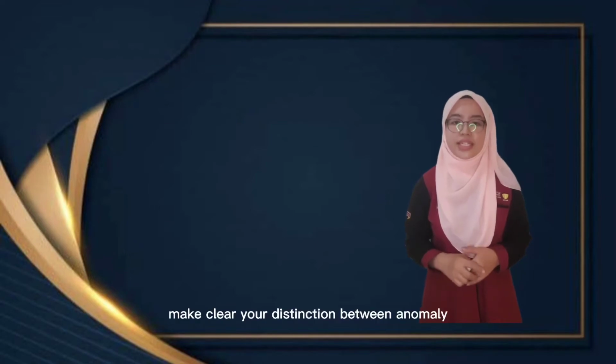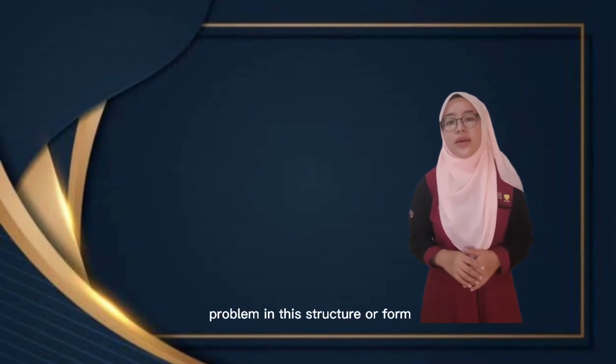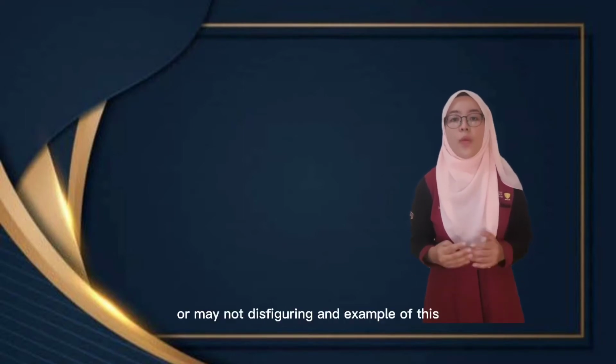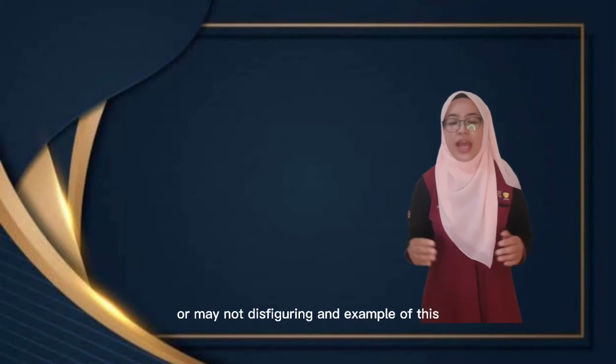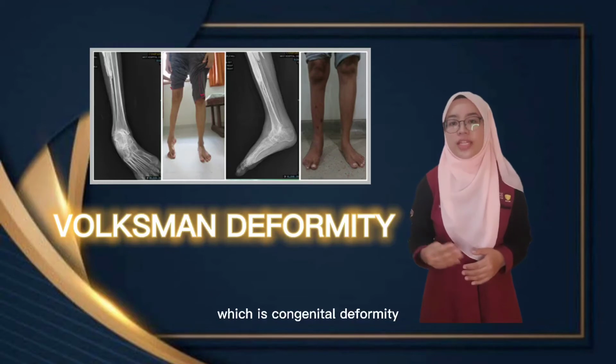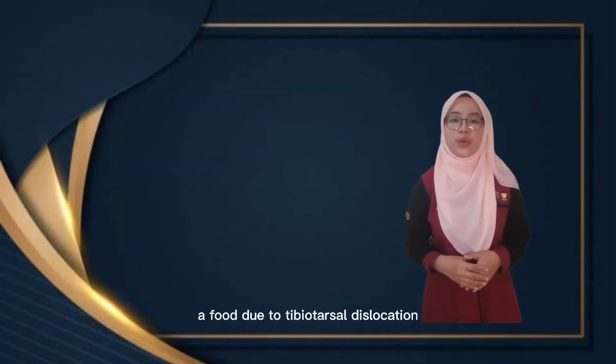ICD-10-CM makes a clearer distinction between anomaly and deformity. A deformity is a problem in the structure or form which may or may not be disfiguring. An example of this is Volkmann deformity, which is a congenital deformity of the foot due to tibiotarsal dislocation.